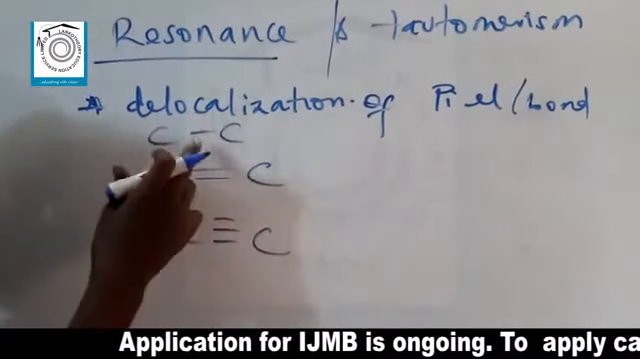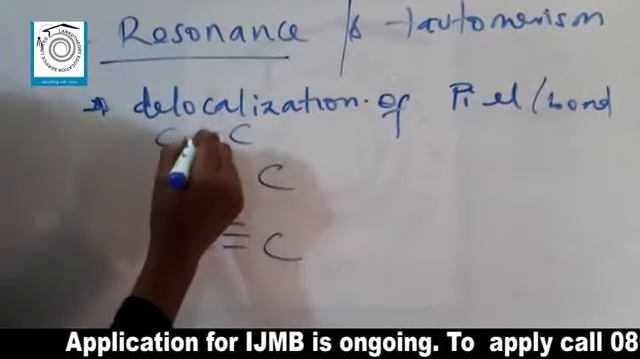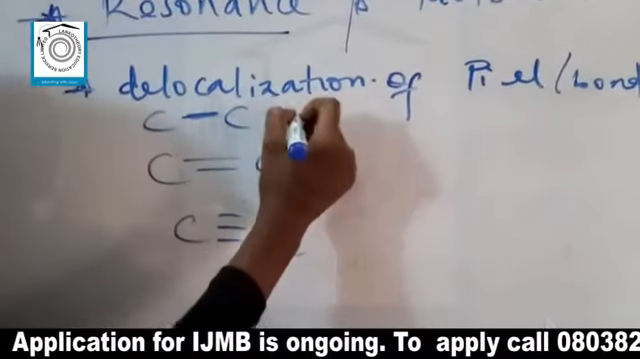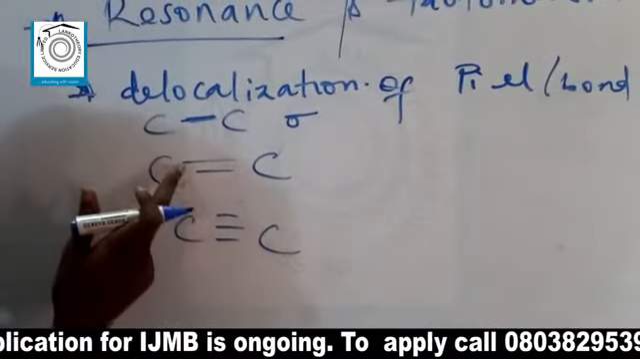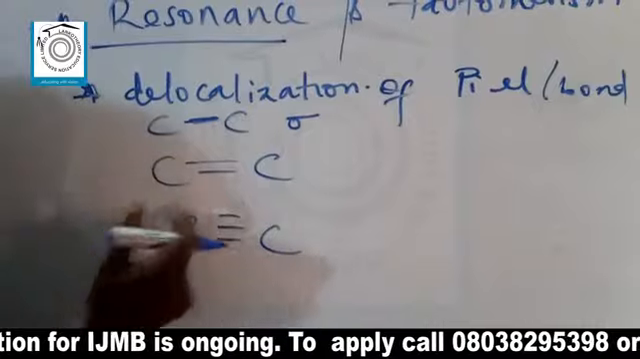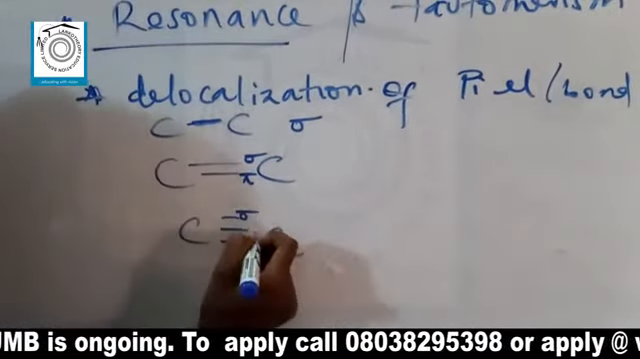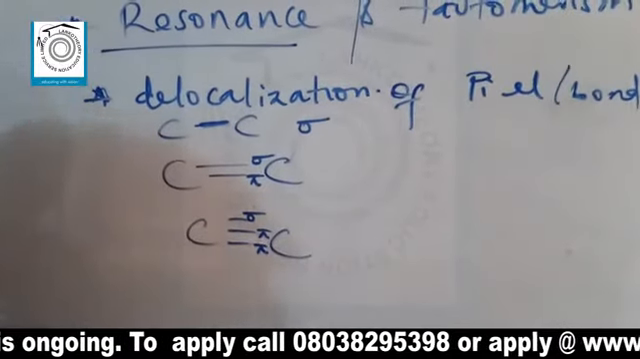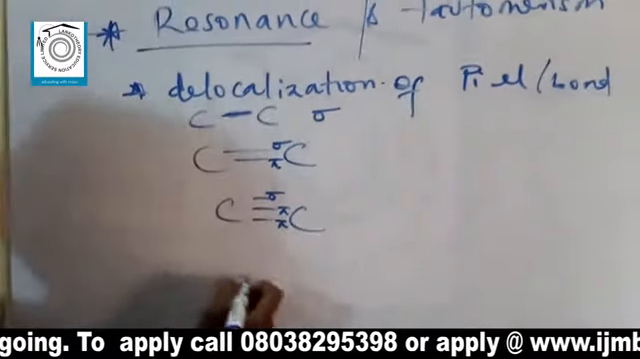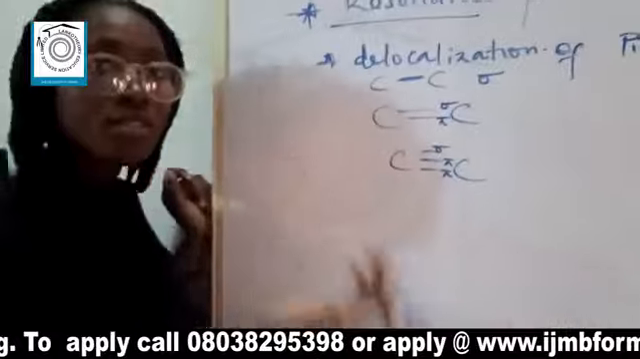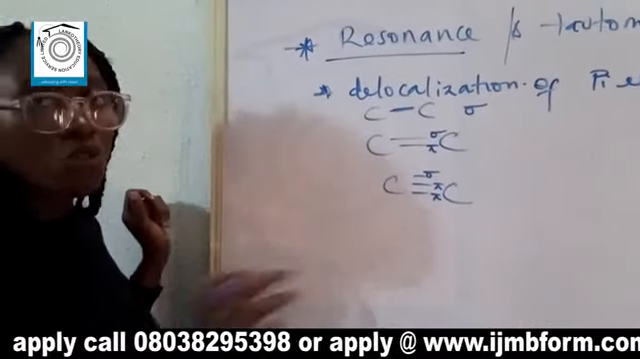Carbon to carbon single bond does not have a Pi bond. It only consists of one sigma bond, which is represented as this. But we can see that for carbon to carbon double bond, you have one sigma bond and a Pi bond, while for triple bond, you have one sigma bond and two Pi bonds. But for certain compounds such as the benzene ring, these Pi bonds are not stable, so they tend to move from one position to another.